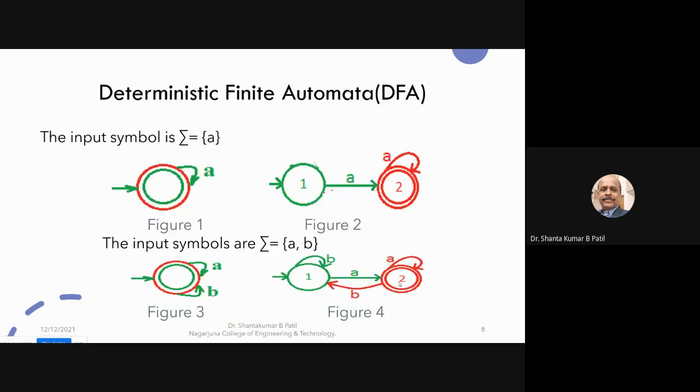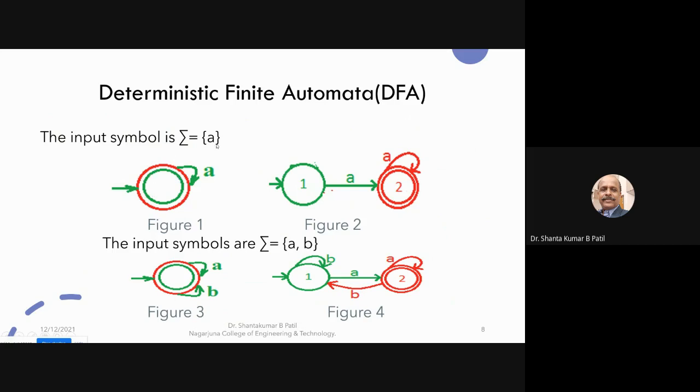Both is not possible in the case of deterministic finite automata. Some examples I have shown for the deterministic finite automata. If the input symbol is A, there is no restriction on the number of states. There is only a restriction on the outgoing transitions. This is a deterministic finite automata because it has an initial state as well as a final state.